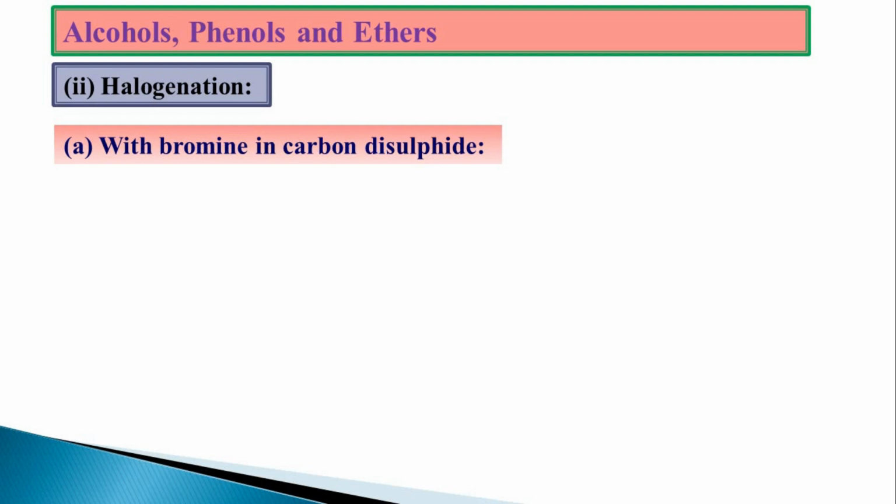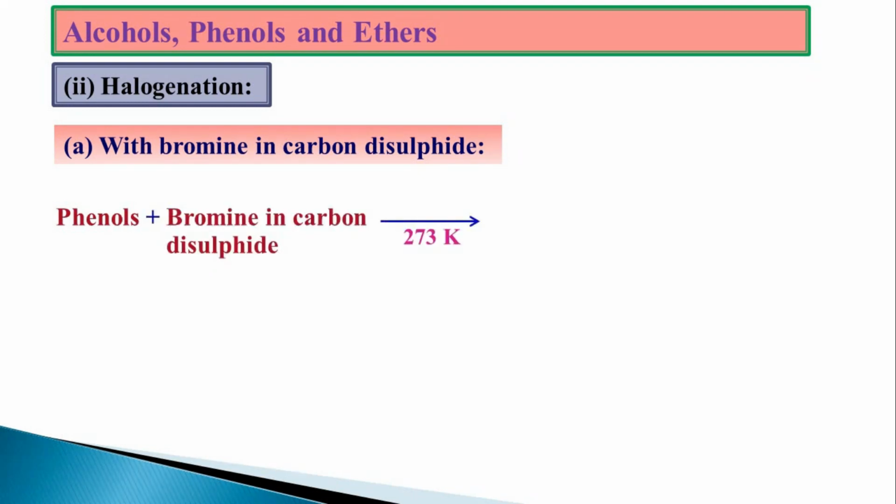When we have used carbon disulfide or carbon tetrachloride or chloroform, the bromination will give two different products again. Phenol with bromine in carbon disulfide gives 2-bromophenol and 4-bromophenol, that is ortho-bromophenol and para-bromophenol, along with the water.